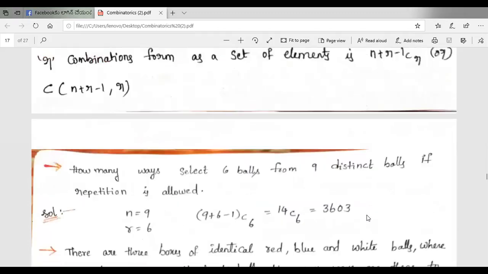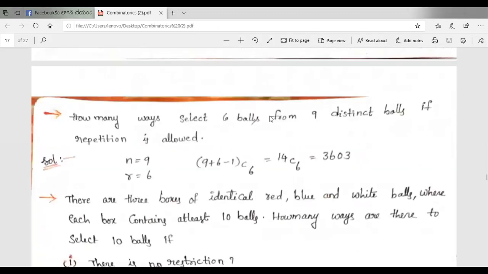Formula problem: how many ways can we select 6 balls from 9 distinct balls if repetition is allowed? Here the number of objects is 9 and the number of combinations is 6. So 9 are different balls, and from that we have to select 6 balls if repetition is allowed. So n is equal to 9 and the number of combinations is 6, so the set contains 6 balls.